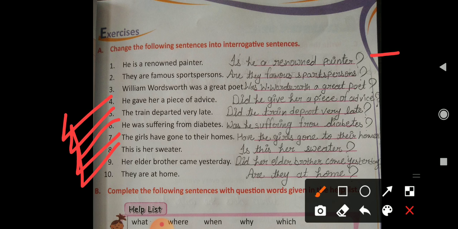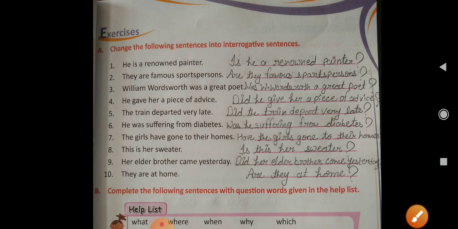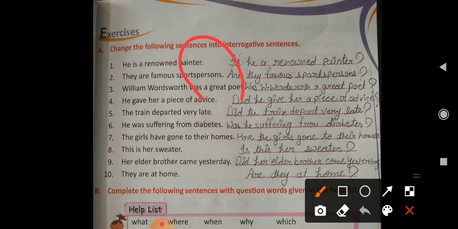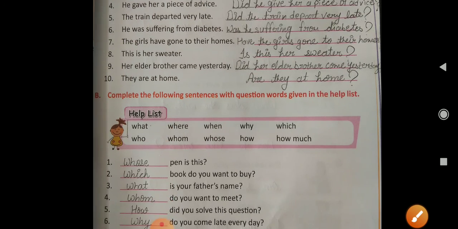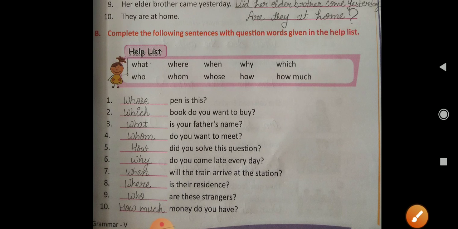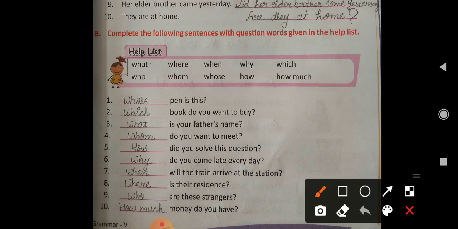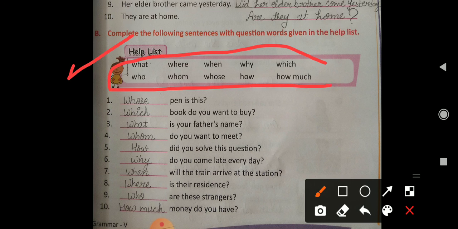Her elder brother came yesterday. Did her elder brother come yesterday? And the last is, they are at home. Are they at home? Students, don't forget to put a question mark at the end of this sentence. Okay. Now come to exercise B. Complete the following sentences with the question words given in the help list. As you can see, some question words have been given here, and we are supposed to choose the correct word for the correct sentence. Clear?